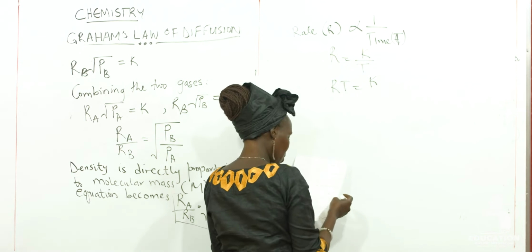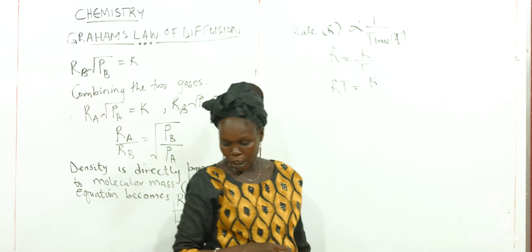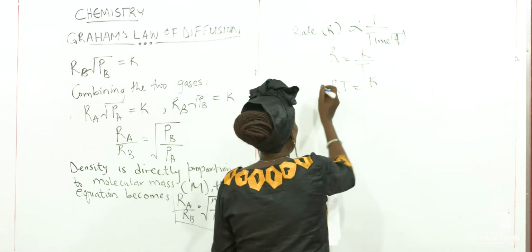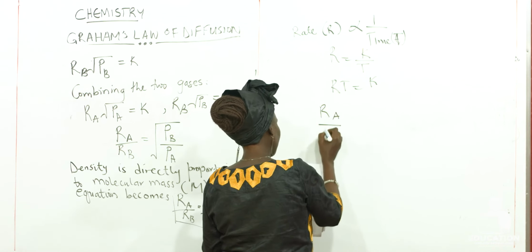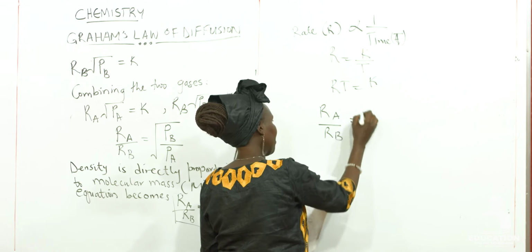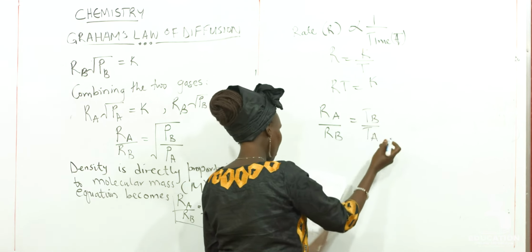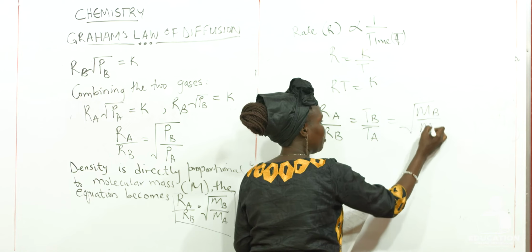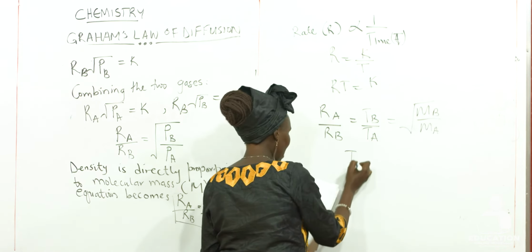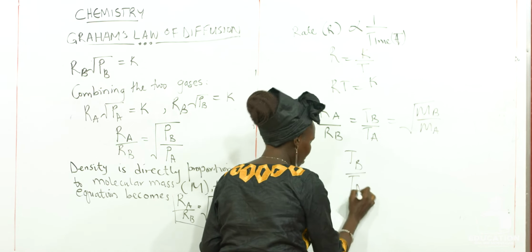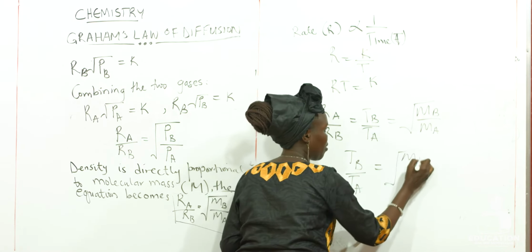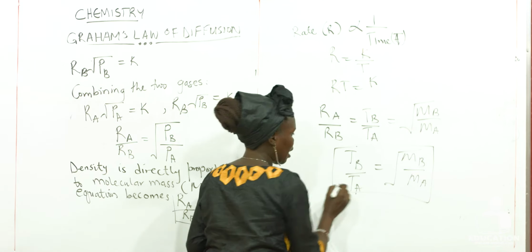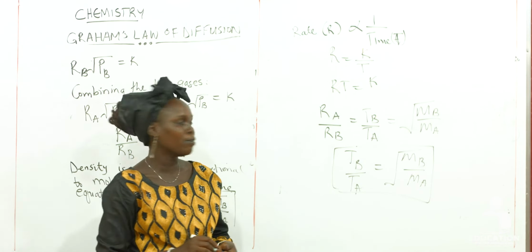Comparing two gases with equal volumes, we combine the two gases together and have the time for B over the time for A, which will be equal to the square root of the molecular mass of B over the molecular mass of A. So at the end, we have the formula for getting the rate of diffusion of any two gases.